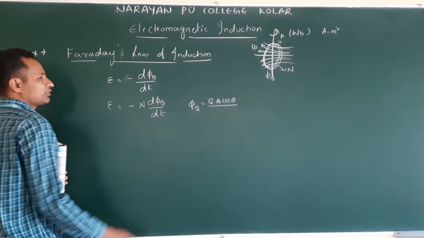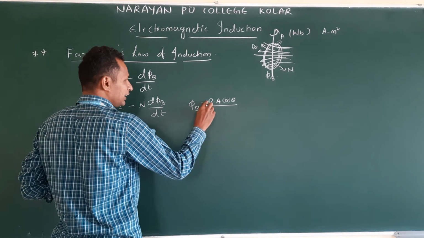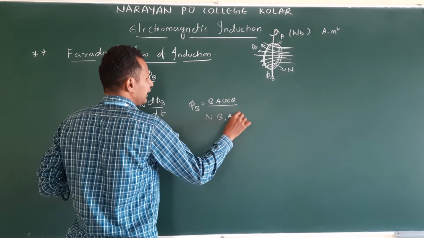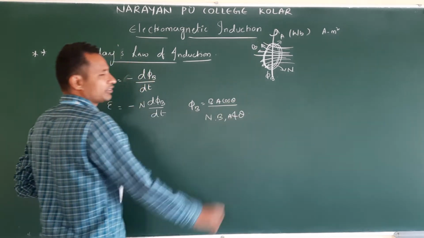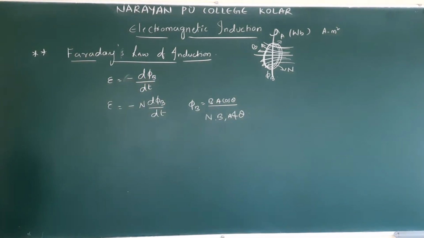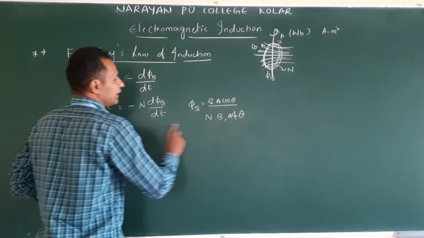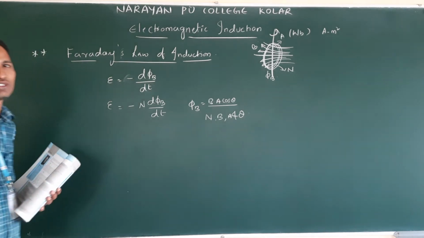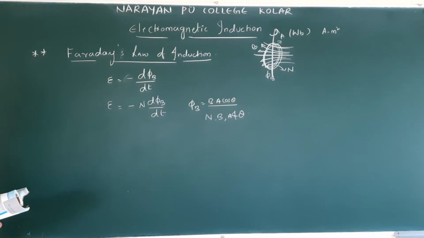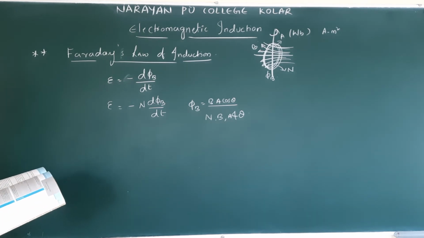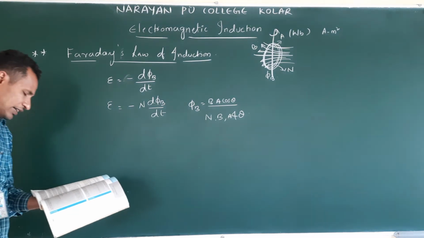It depends on N, B, A and theta. Clear? If R increases, EMF increases. R decreases, EMF increases. So based on the question, we will select the formula. So example problem 6.1 theoretical questions, you can answer that.